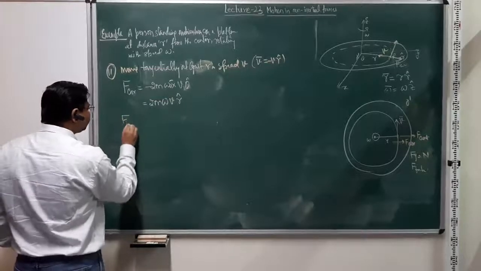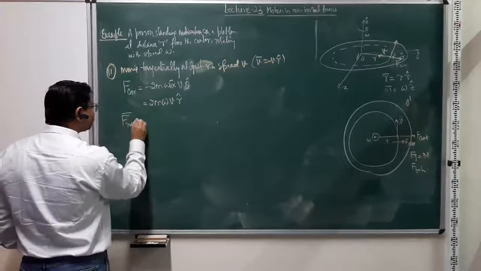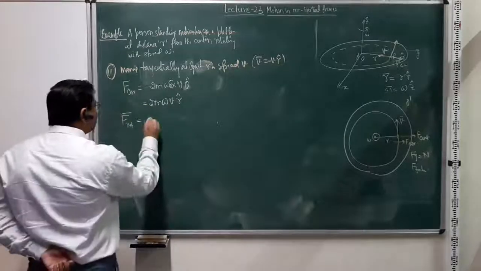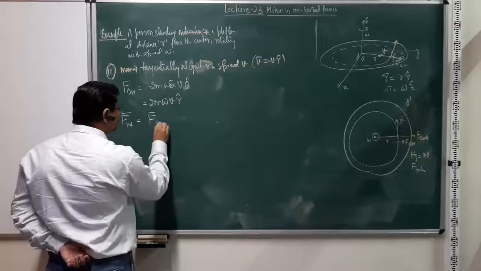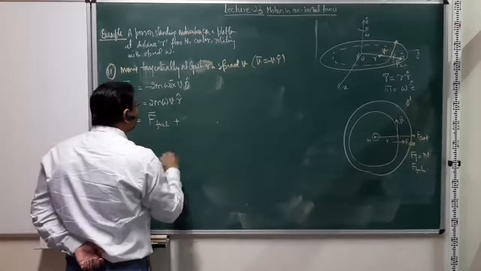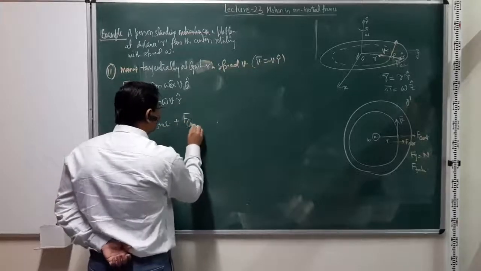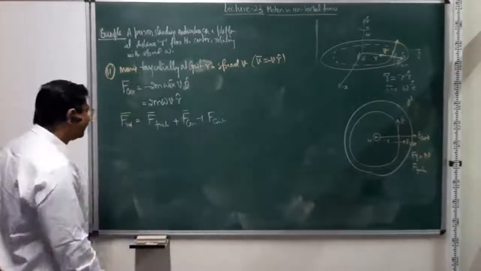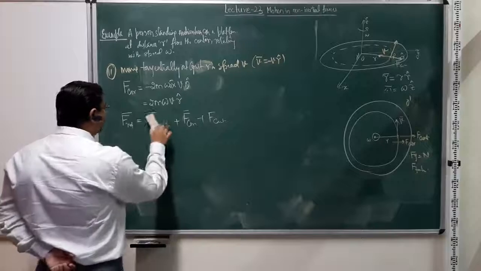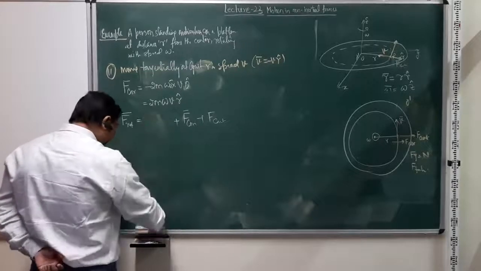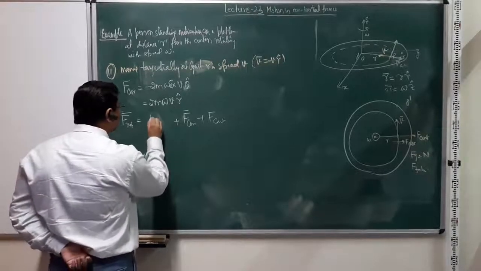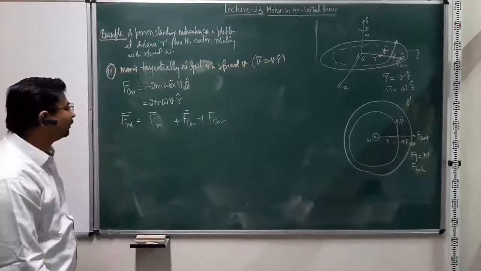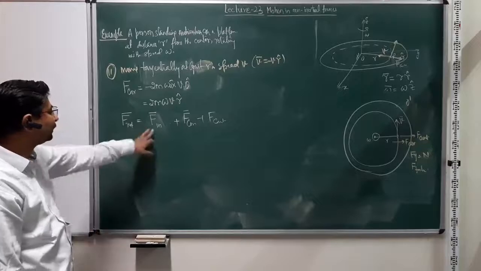So F rotation is, of course, mg and N will cancel out, so we don't have to worry about it. It will be friction plus F Coriolis plus F centrifugal, right? And the F friction is then going to be basically responsible for this, the only non-balanced force in the inertial frame.